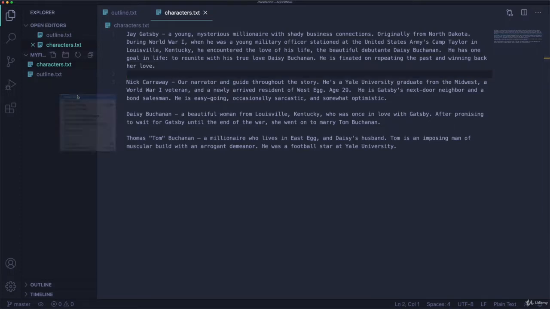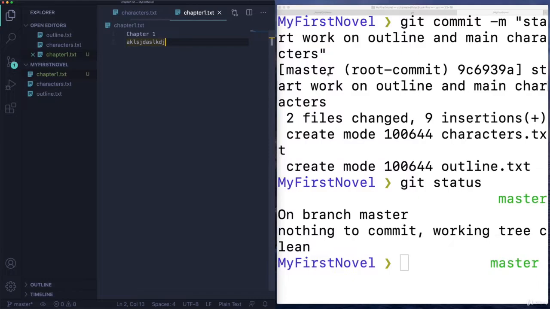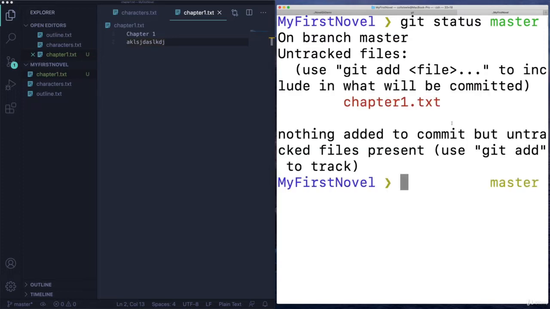So I'm going to make chapter 1 just a text file. I'll just do it from within my text editor, but I could do it from the command line. It doesn't matter how. And I'm just going to save that file. Maybe I'll put something in here like chapter 1. I'm not sure what I'm going to write in there. And of course, if I go over here to my terminal, what do we expect to see when I type git status? Here it's telling me, as we've seen before, that there's an untracked file called chapter1.txt.